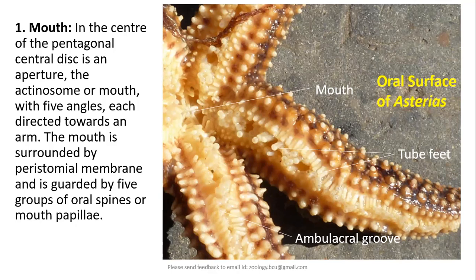So each angle will be directed towards an arm. The mouth is surrounded by peristomial membrane, and the mouth is also guarded by 5 groups of oral spines or the mouth papillae. You can see here.